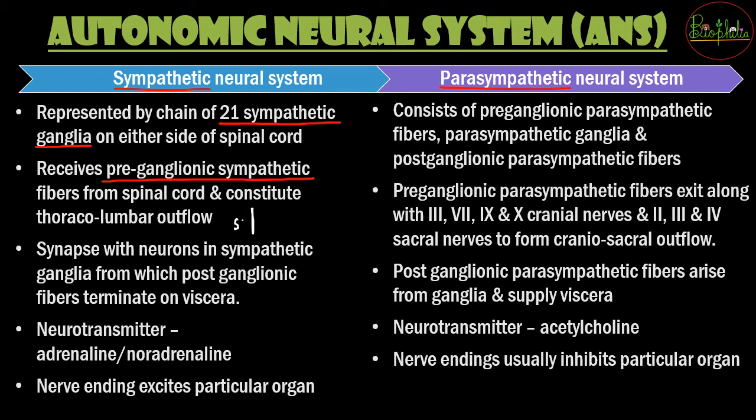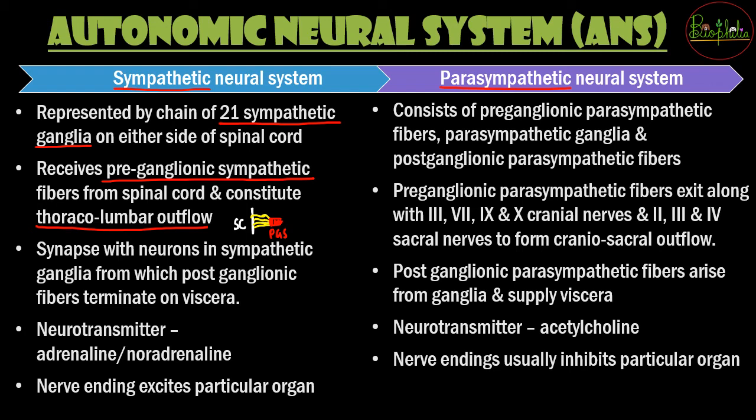This is your spinal cord, and some preganglionic fibers come and constitute one preganglionic sympathetic fiber. This fiber forms the thoracic lumbar outflow, because of the region it comes from, the thoracic and the lumbar region of the vertebral column. Because of the location, you call it that name.